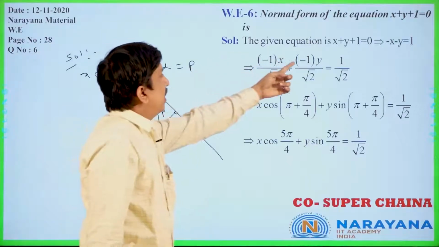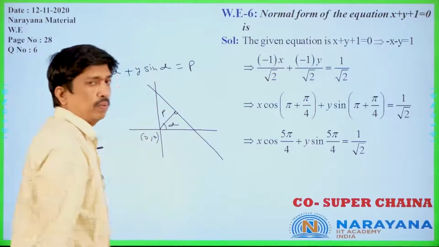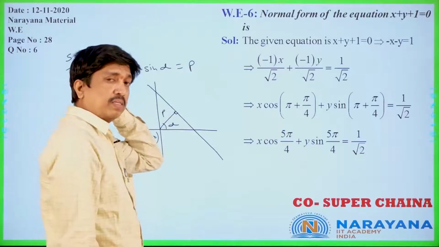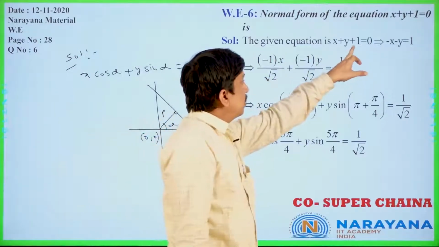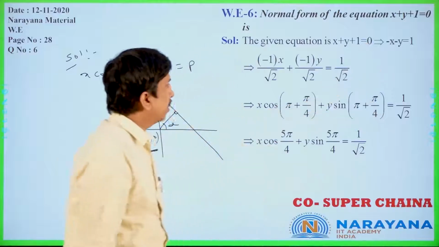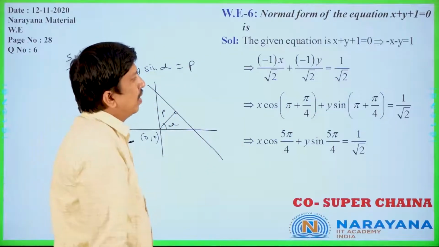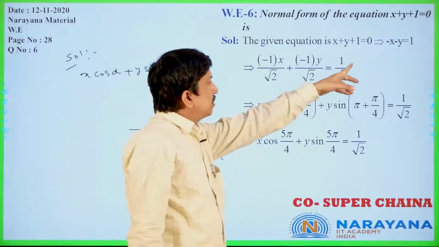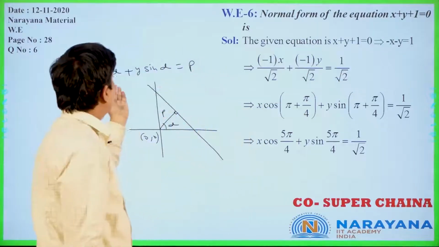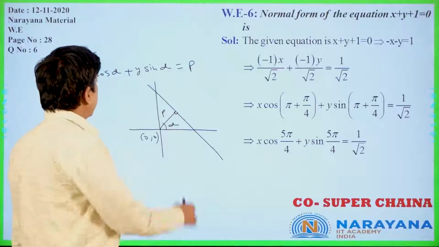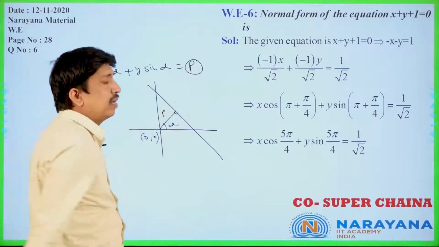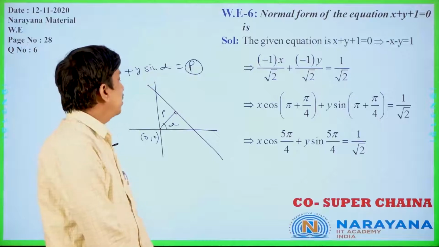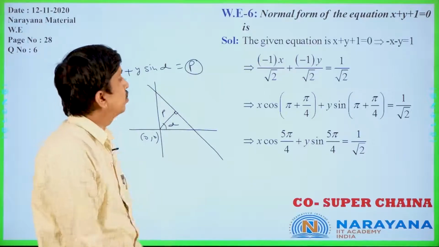Now the given equation is x plus y plus 1 equal to 0. On the right side we check whether c is greater than 0 or less than 0. Here c is greater than 0, so taking that side, minus 1 you will get. On the right side you have to get the positive value, so that is minus x minus y is equal to 1. Why? Because in x cos alpha plus y sin alpha equal to p, this p should always be positive, because it is the length of the perpendicular from the origin to the straight line.